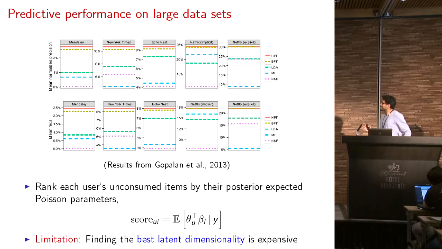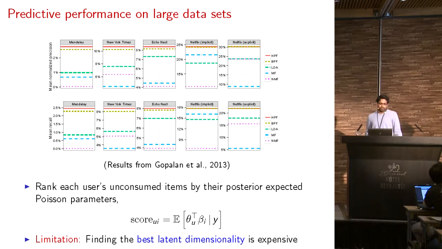And I'm not going to go into the details other than to say we compared with LDA, matrix factorization, and non-negative matrix factorization, and we used mean recall and mean precision as metrics. And this work is up on arXiv if you want to take a look at it.